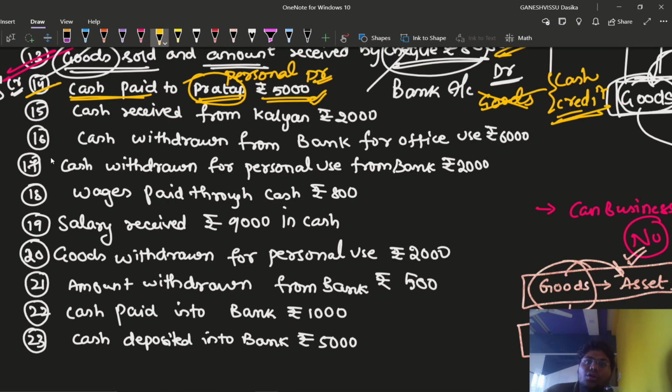Cash is going out according to the real account rule. Debit what comes in and credit what goes out. So cash is going out, we are going to credit the cash account. So Pratap account debit to cash account is the journal entry.